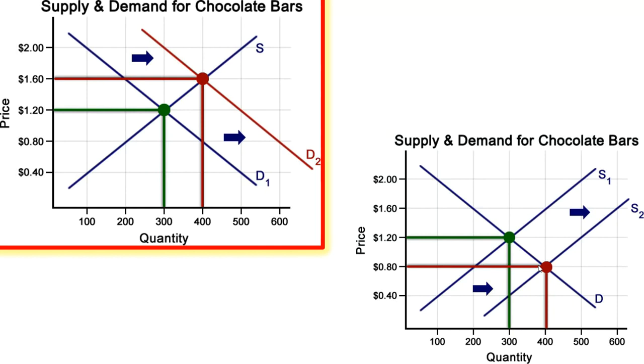But that's not what's happening here. We are not changing the supply whatsoever when we talk about inflation. We're not changing the supply of milk. So you can go ahead and ignore this change in supply. Supply is staying the same. Milk is not changing. But the demand is increasing because there's more money in the economy because of inflation. You can see as we move the demand curve, the price has gone from $1.20 to $1.64 chocolate bars in this example.